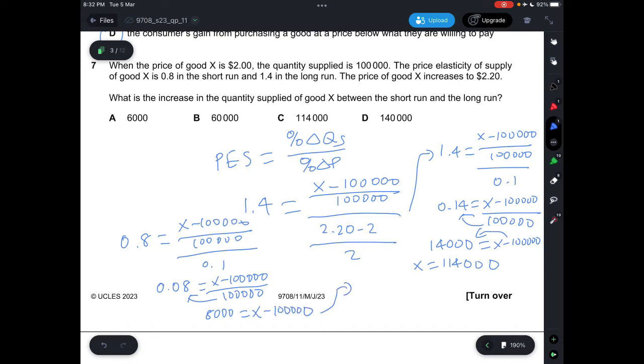And here, I think we just change the variable to y, so then we can move 100,000 to the left, and that will give us 108,000 equals y. We take 114,000 minus 108,000, we get 6,000, so answer here would be A.